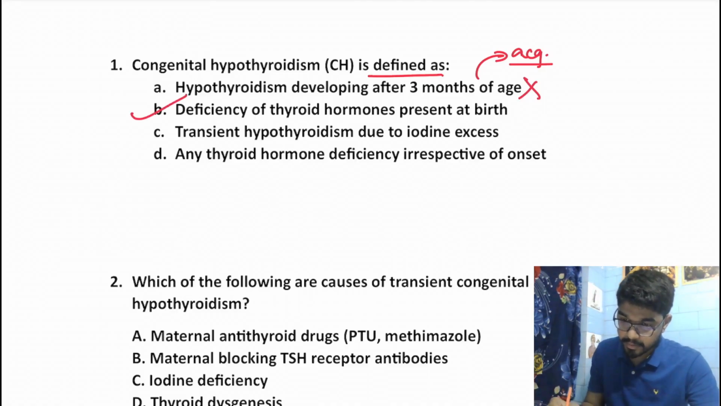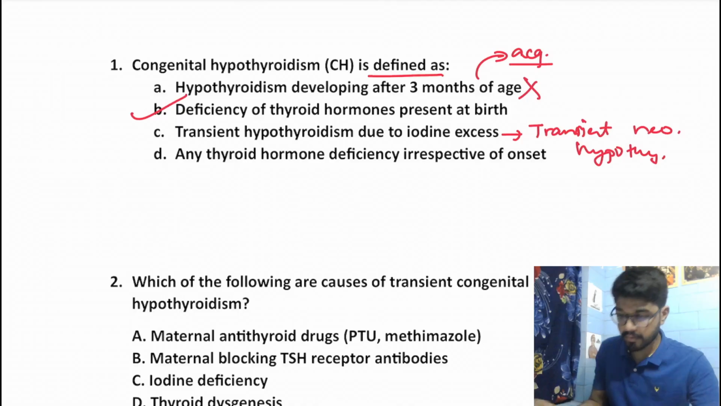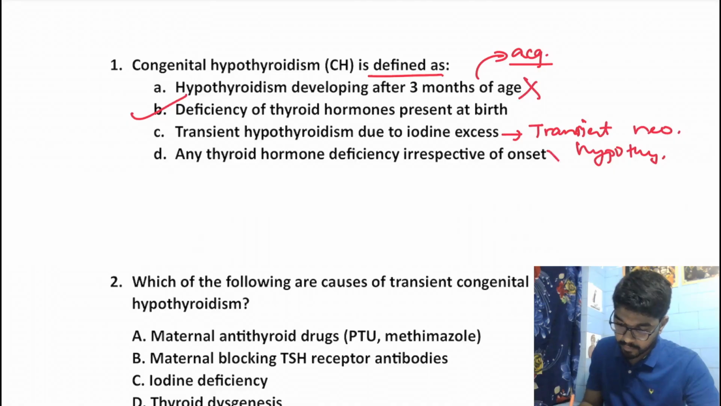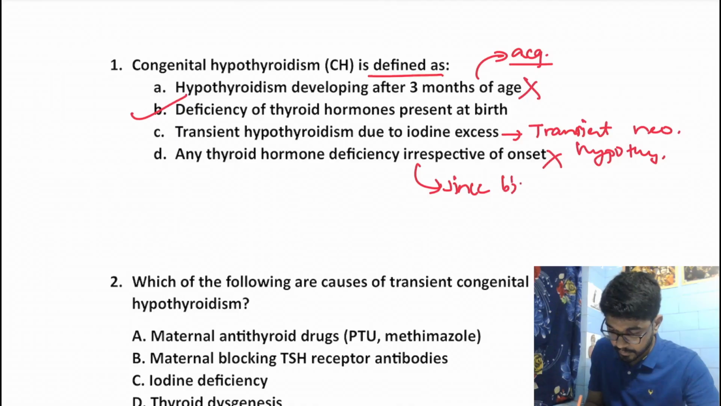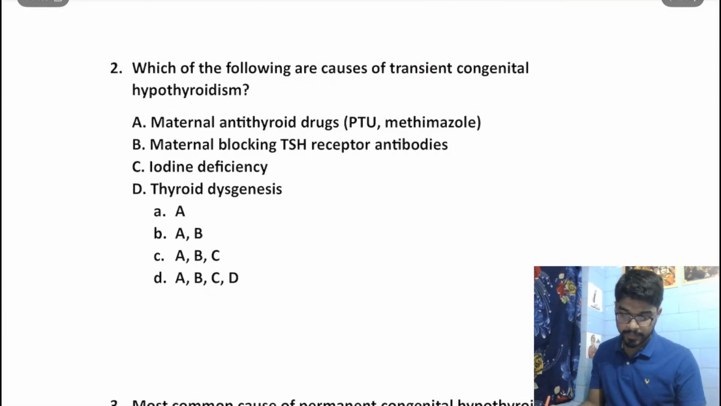Transient hypothyroidism due to iodine excess is actually known as transient neonatal hypothyroidism. And any thyroid hormone deficiency irrespective of onset, this is also false. It is not irrespective of onset, it has to be since birth. Okay. So moving on to the next question.